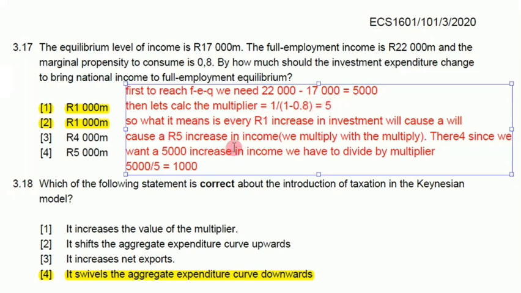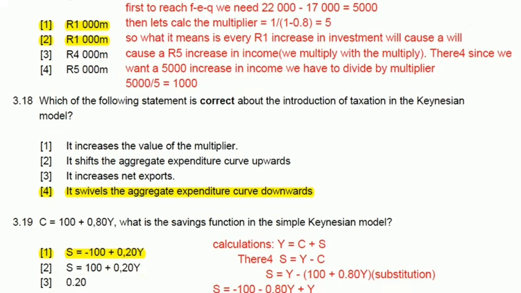What it means is, when the multiplier is 5, for every 1 rand increase in investment, there will be an increase of 5 rand in national income, because we have to multiply by the multiplier. Therefore, since we want a 5,000 increase in income, we have to divide by the multiplier 5. So a 1,000 increase in investment, multiplied by 5, gives you 5,000, which is the amount we want to get to the full employment equilibrium level.